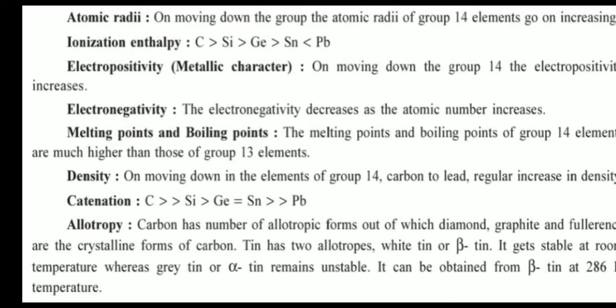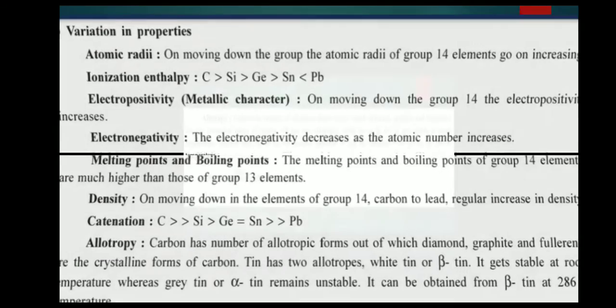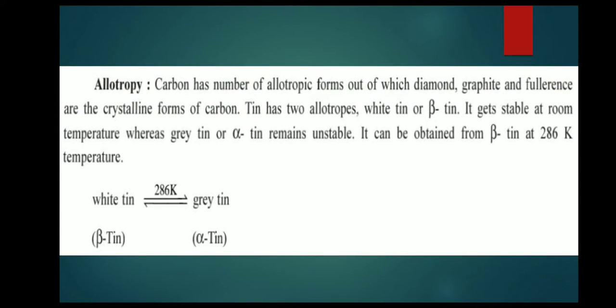Tin has two allotropes. White tin or beta tin is stable at room temperature, whereas grey tin or alpha tin is unstable. Grey tin can be obtained from beta tin at 286 Kelvin. White tin is converted to grey tin at 286 Kelvin temperature. Beta tin is converted to alpha tin.